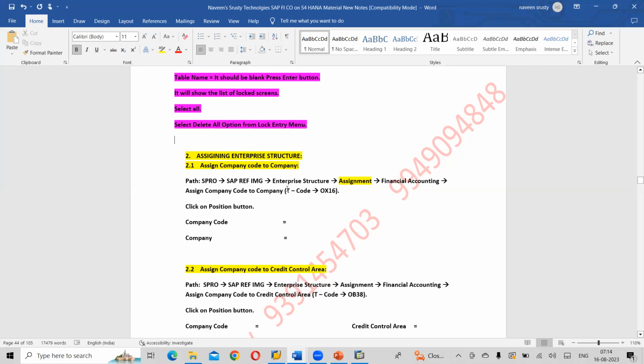So put a heading as assignment, assigning enterprise structure, or you can write it as assignment of FI enterprise structure. So first step, step number 1: assign company code to company. Assign company code to company. Write down the path.